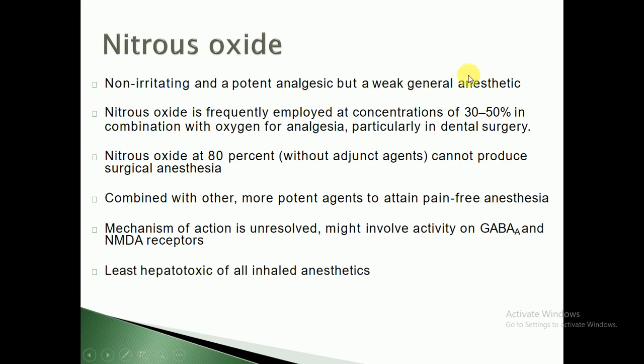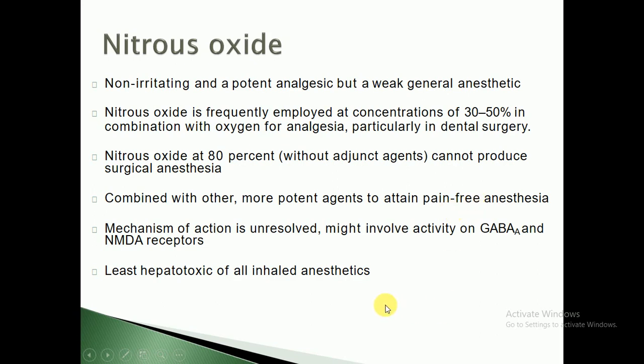So this drug can be given at a concentration of 30 to 50% in combination with oxygen for analgesia, particularly in dental surgery. Nitrous oxide at almost 80% without adjunct agents cannot produce surgical anesthesia. This drug will be combined with more potent agents to attain pain-free anesthesia.